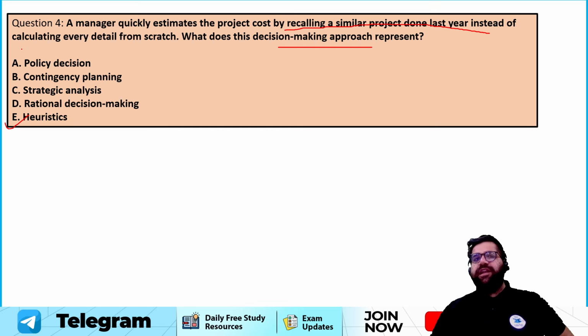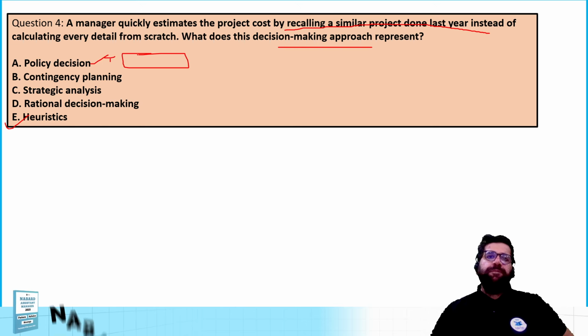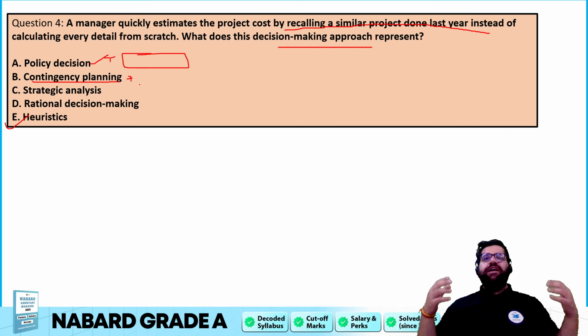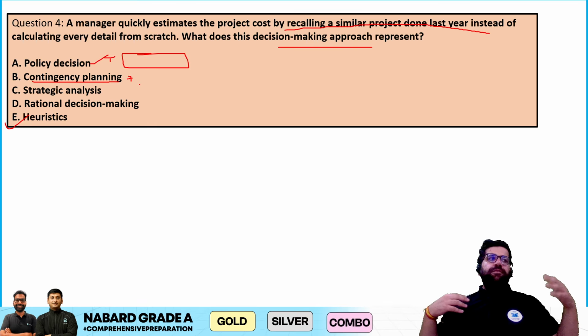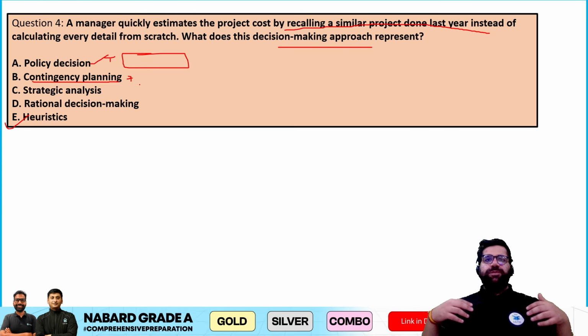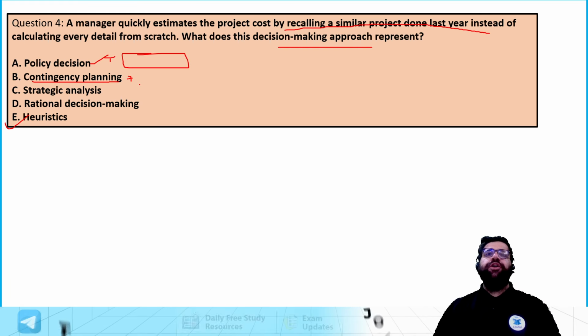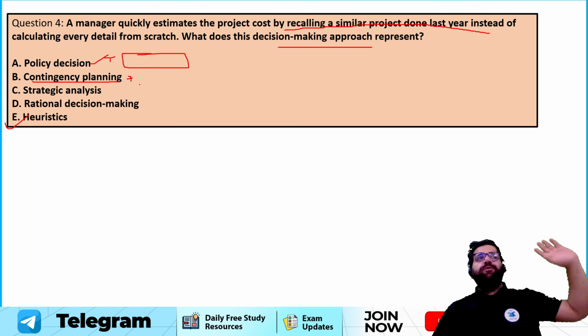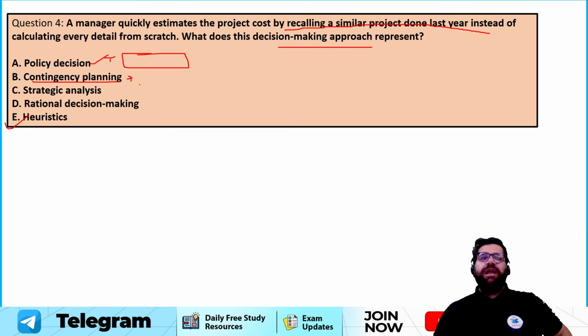Policy decision will not be the right answer because policy decision is taken by the top level employees, which is applicable to all the employees of the company, whether it's top, middle or low. Contingency planning is done based on one particular situation. For example, if a company is facing a lawsuit, that after 10 years there can be a case against me, so I will try to plan it today only so that I can avoid the future losses. It's like planning now so that you don't face a problem later. So that's contingency planning.